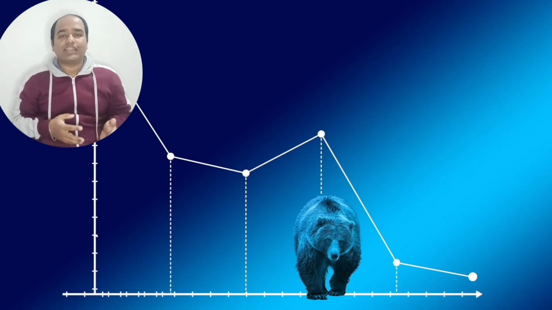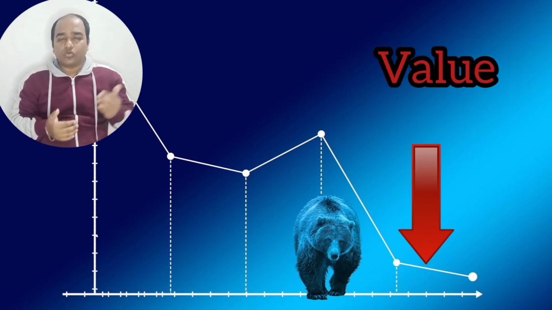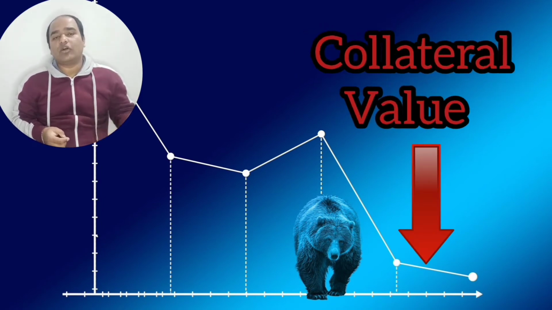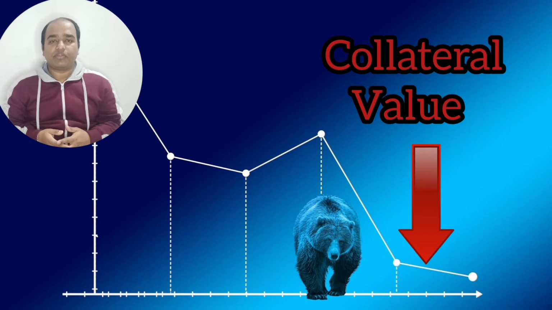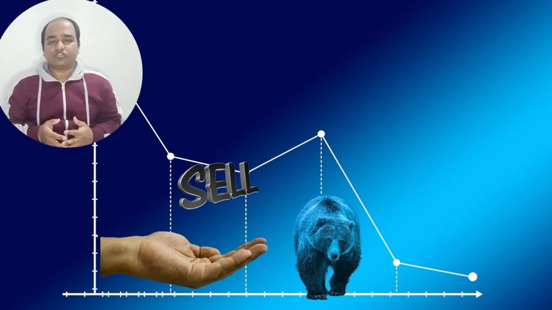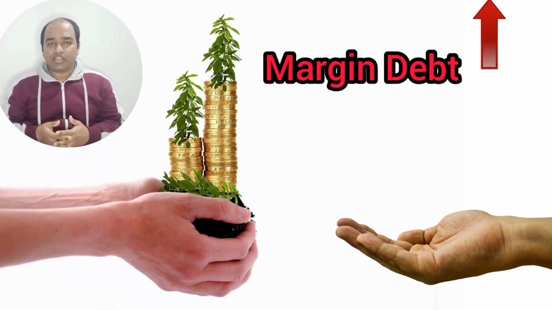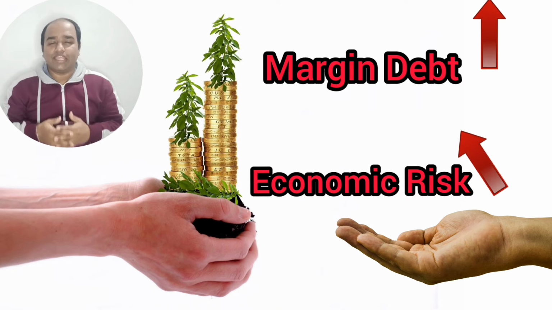But whenever the market enters a bear phase, the situation completely changes. As the value of the existing shares goes down, the value of the collateral also goes down. Then your broker might ask you to give extra funds or sell the stocks to close the deal. The higher the margin debt in the market, the more vulnerable the economy can be.